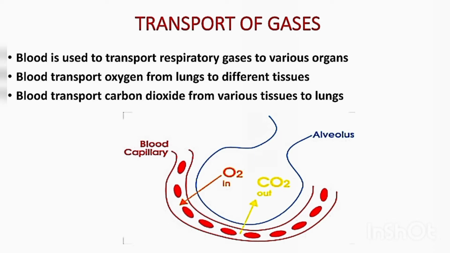And on the other hand, the blood that contains carbon dioxide moves from various organs towards the lungs, from where the carbon dioxide is taken out of our blood and is exhaled from our body, meaning that it moves out of our body and the blood becomes oxygenated. This means that oxygen and carbon dioxide work in an opposite way. The oxygen is transported to the organs and the carbon dioxide is taken from the organs.